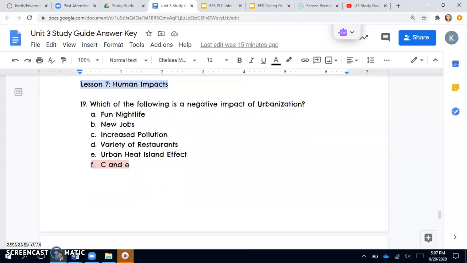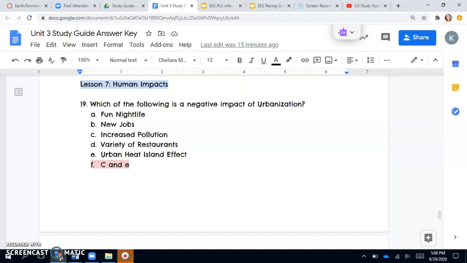Lesson 7 is human impacts. So we learned about mining, agriculture, and also urbanization, and we need to know the benefits and the drawbacks of each of those things. So 19 asks us, which of the following is a negative impact of urbanization? So A says fun nightlife, B is new jobs, C is increased pollution, D is a variety of restaurants, and E is the urban heat island effect. So there are two negative impacts there from urbanization, and that's going to be C and E.